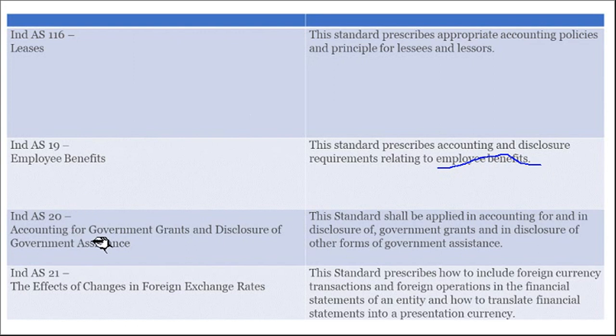Accounting Standard 20. So accounting for government grants and disclosure of government assistance. So when the company receives the government grants, how to treat that will be explained by Accounting Standard 20. Accounting Standard 21, the effects of changes in foreign exchange rates. See, when our company has certain foreign transactions, with the dollar, euro, Japanese yen, then exchange rates will definitely affect our cash flows, right? The profits. So the effect of changes in foreign exchange rates is dealt by Accounting Standard 21.